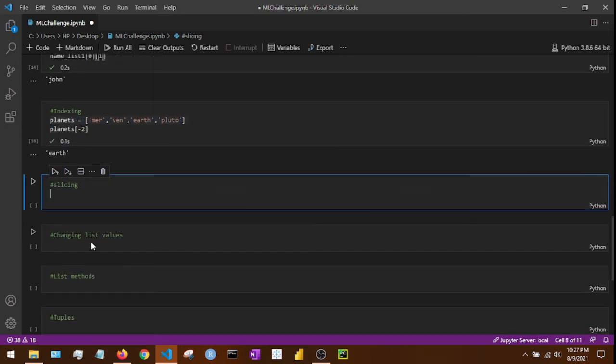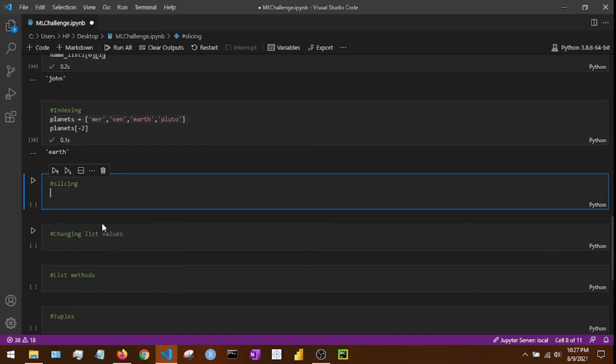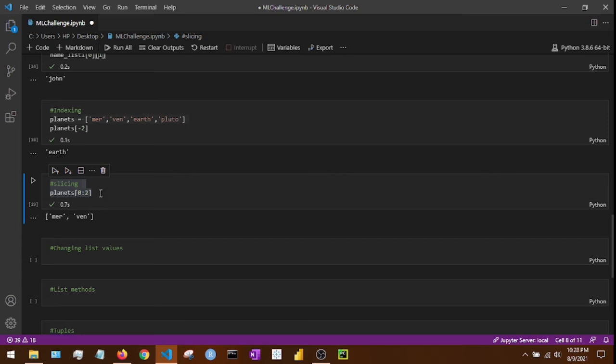The next concept is slicing. Slicing means that if you need a bunch of data from the list, let's say I say 0 till 2, it will print Mercury and Venus. The most important concept in slicing that you need to make sure of is that the last element is not considered. I'm asking the list to give me the elements from 0 till 2, not including 2.